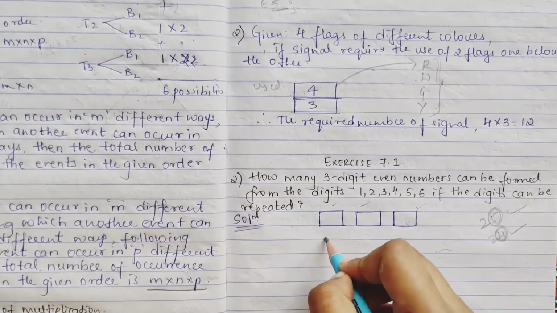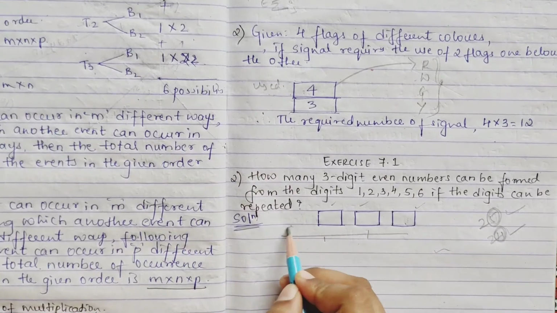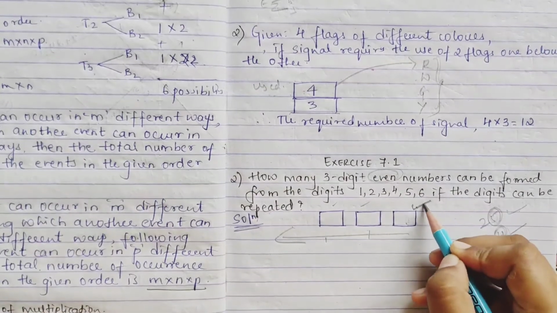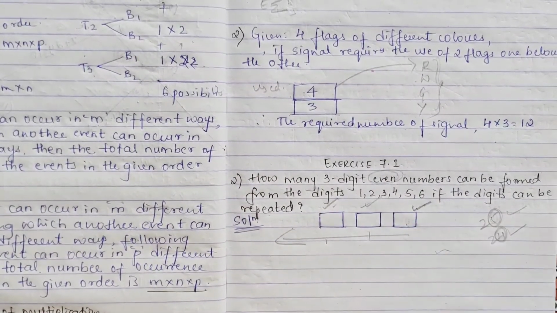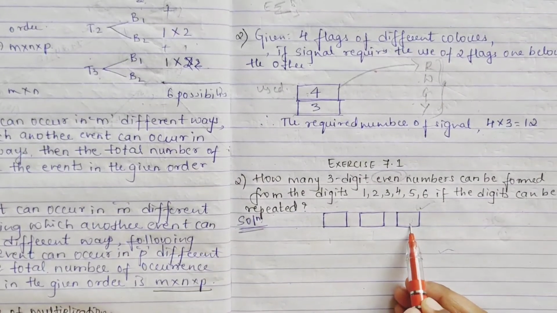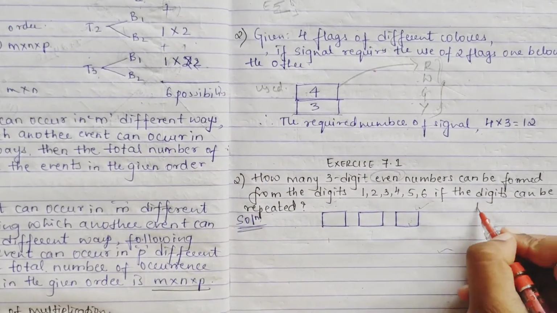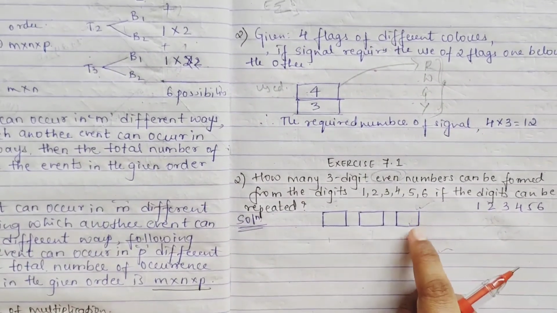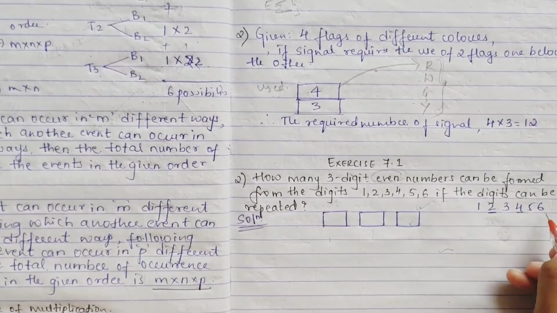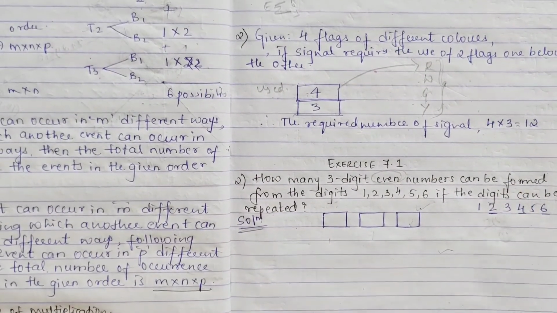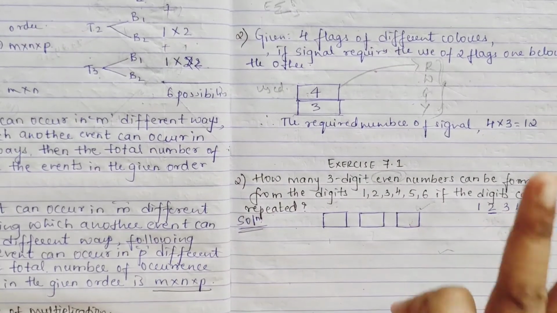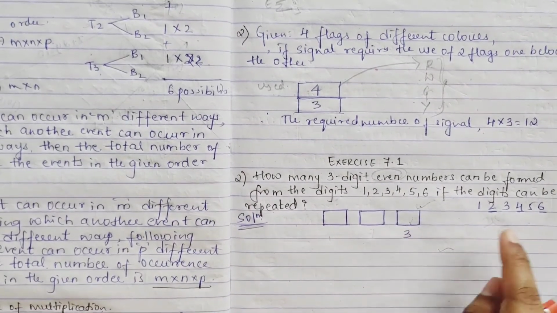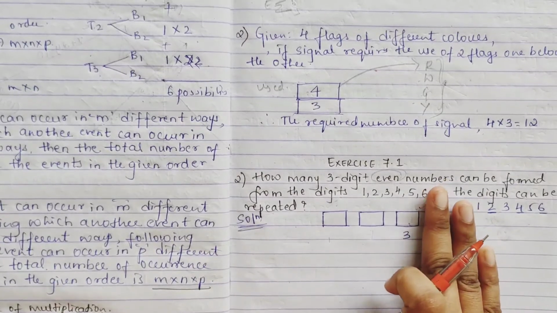Don't go in reverse, but first fill up this block only, for your even or odd. First fill up your unit place, then go for your first and second. So now for your unit place, how many digits can we fill? They have given you 1 2 3 4 5 6. Here you have to place only an even number, and you have 3 even numbers. They have said repetition is allowed. So only 3 numbers you can fill here. So how many ways here? 3 ways, right? Because only even numbers can fill your unit place.